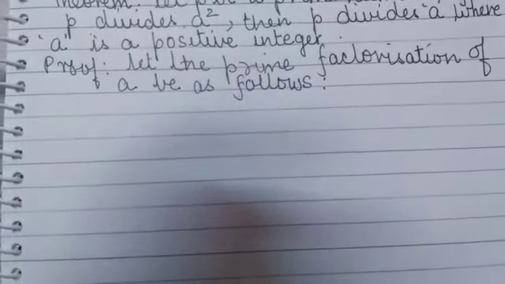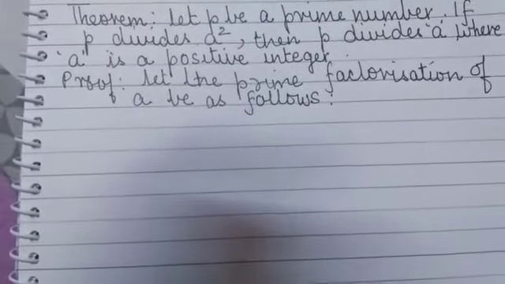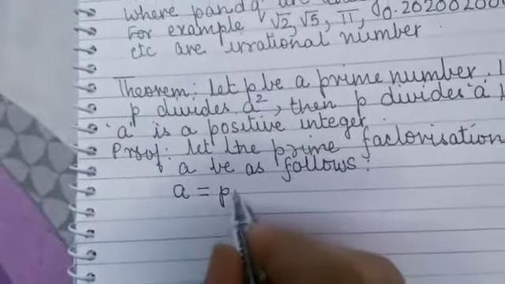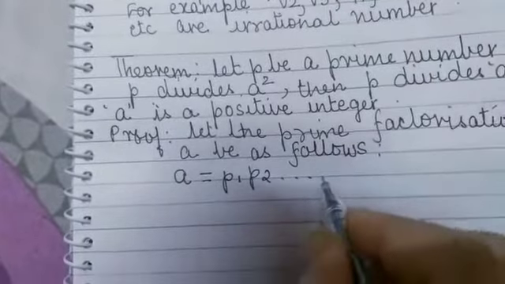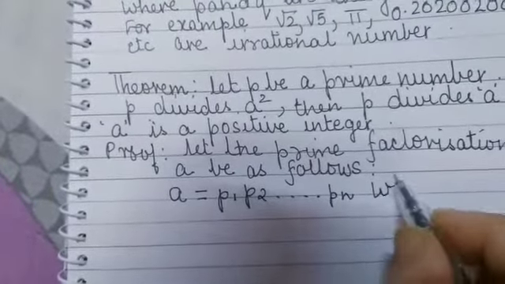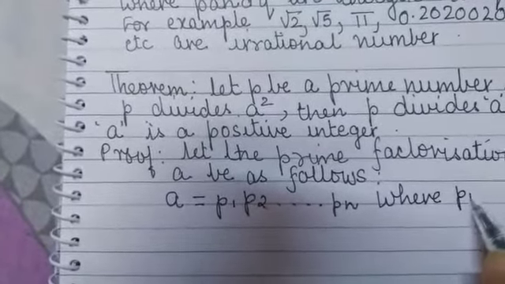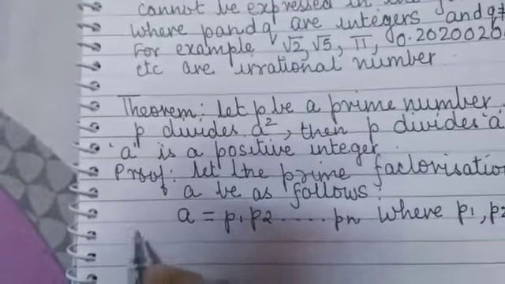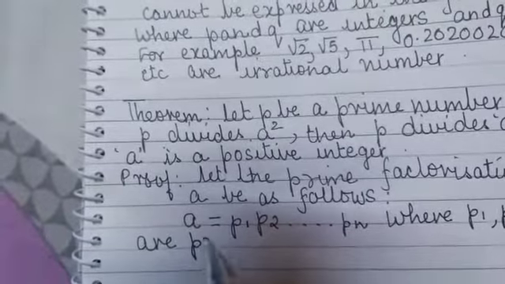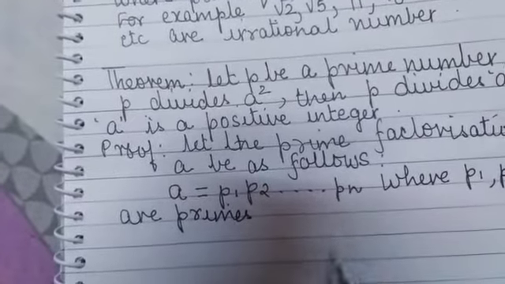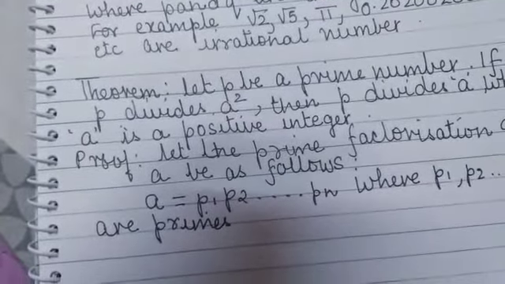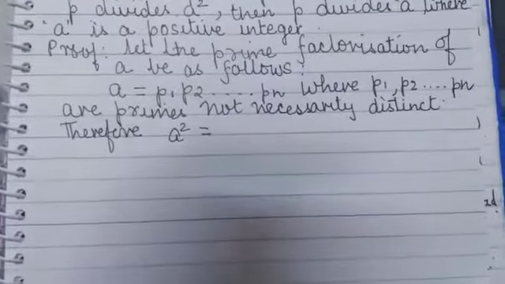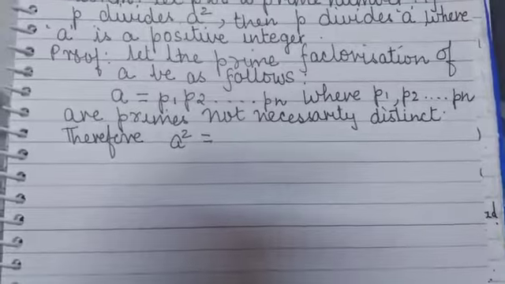Proof. Let the prime factorization of a be as follows: a is equal to p1, p2, and so on till pn, where p1, p2, ..., pn are primes, not necessarily distinct. As I've told you, a is equal to p1 into p2 ... pn.